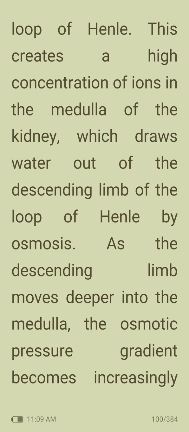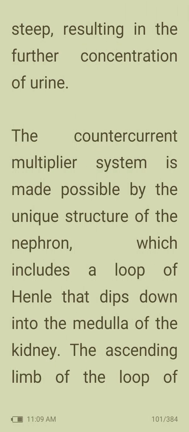As the descending limb moves deeper into the medulla, the osmotic pressure gradient becomes increasingly steep, resulting in the further concentration of urine. The countercurrent multiplier system is made possible by the unique structure of the nephron, which includes a loop of Henle that dips down into the medulla of the kidney.